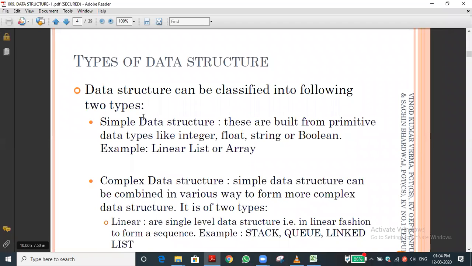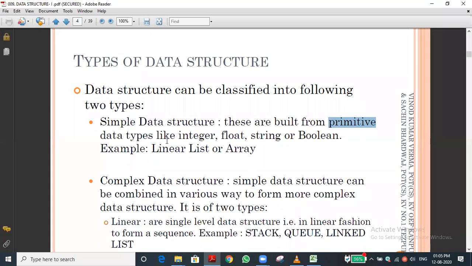Okay, let me see the next topic: types of data structure. As Gautam initially said, it is classified into two types: simple data structure and complex data structure. The word primitive is very important; I'm highlighting it. Primitive data structure and non-primitive data structure. This is the general word we use for the types of data structure. In the slide it is given. In your book, if you refer to the Sumita Arora book, it may say simple data structure, compound data structure. The word may differ, but the basic words are primitive data type and non-primitive data type.